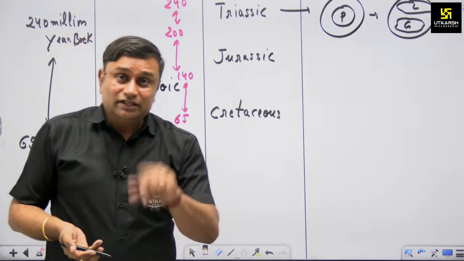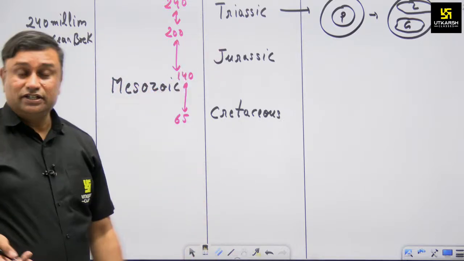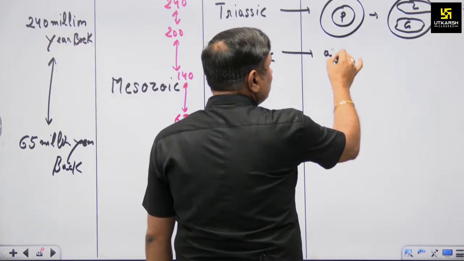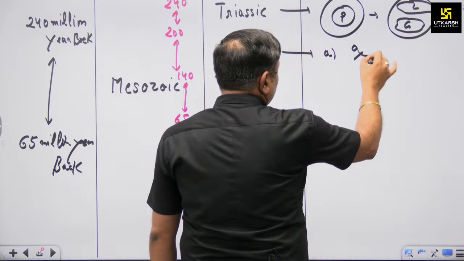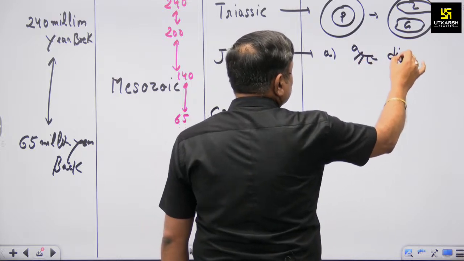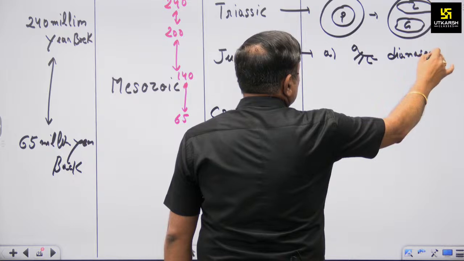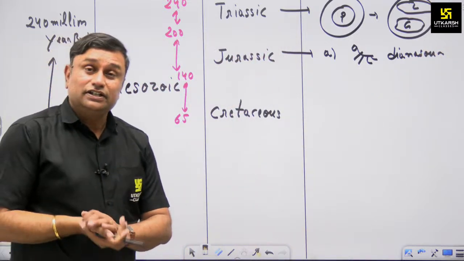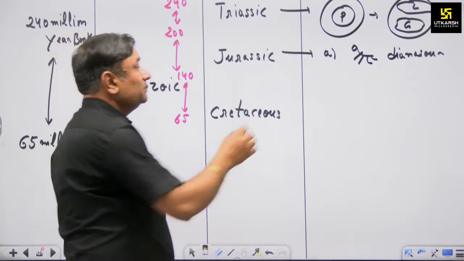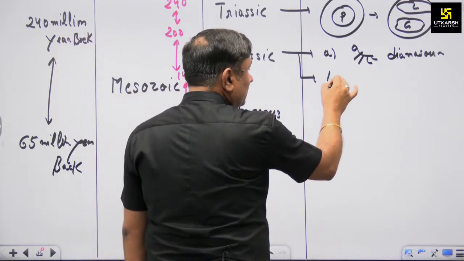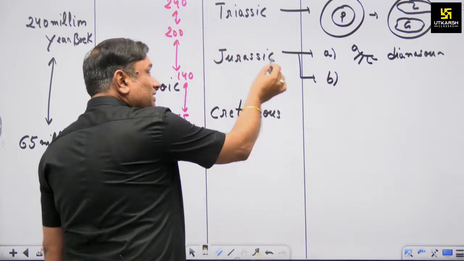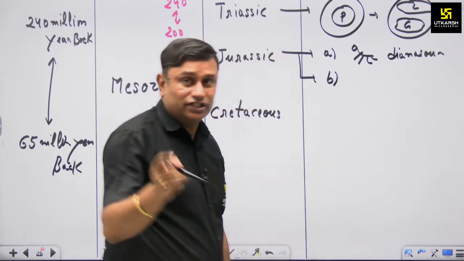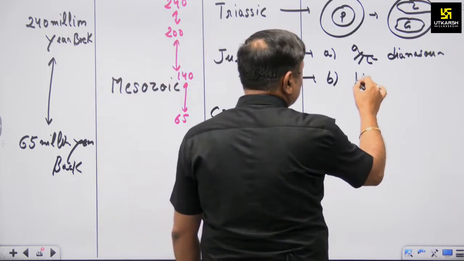Now, another period is Jurassic, which is an important one. Why is it important? The first thing is, during the Jurassic period we know about the big creature, the dinosaur. So it is the age of dinosaurs, as you know about the Jurassic. But in terms of Rajasthan, the Jurassic period is also important. The second aspect is that during the Jurassic period, there is a village in western Rajasthan, specifically in Jaisalmer. The village name is Kuldhara.